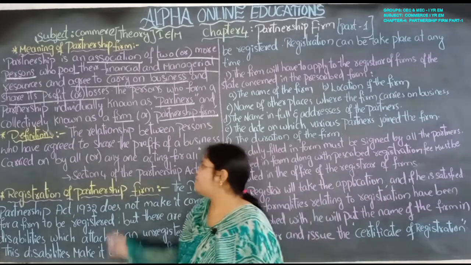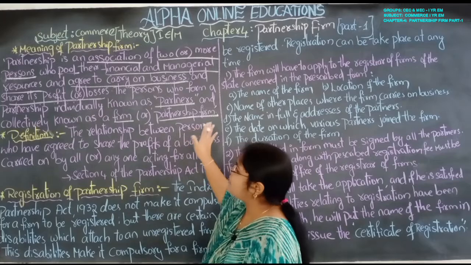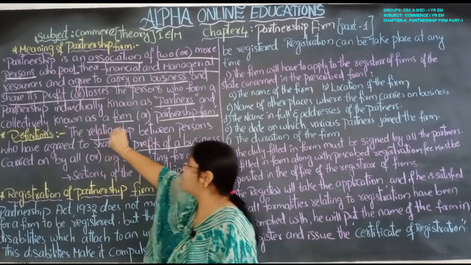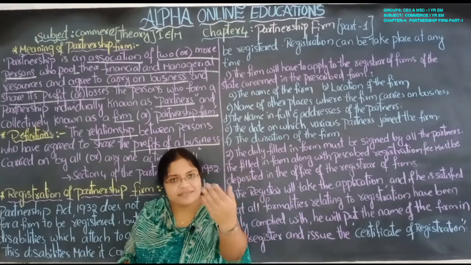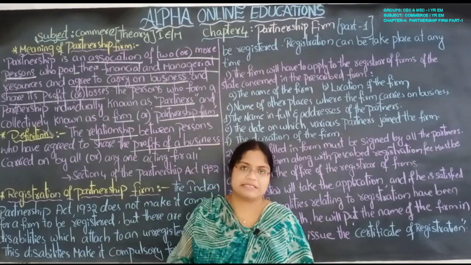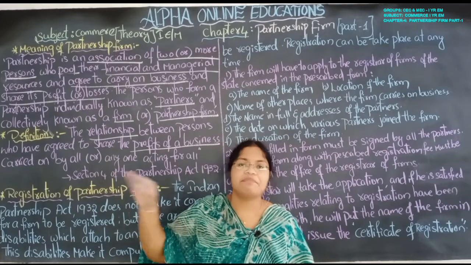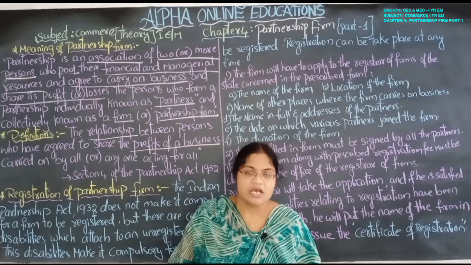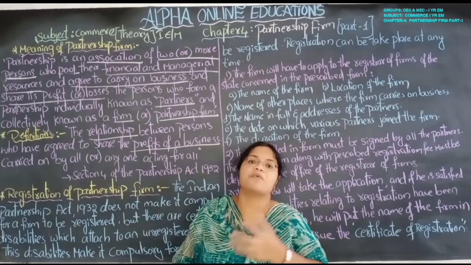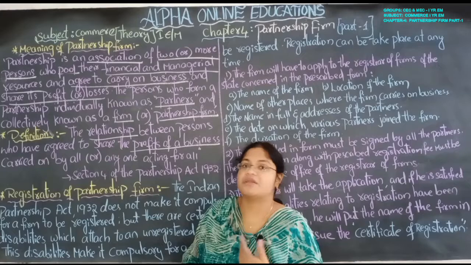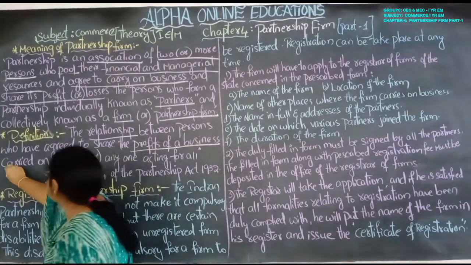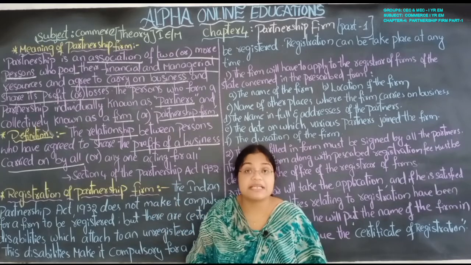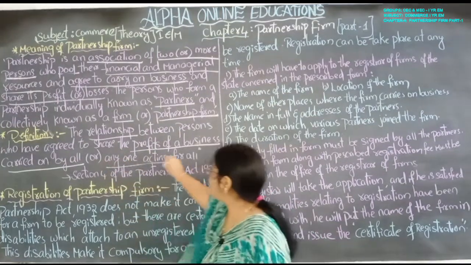Okay, next definition. The relationship between the persons who agree to share the profits of the business. It is a relationship between the persons, you and me. We are the partners. If you are starting a business, then you and me, we both are partners of that business. We start that business and we share the profits. If loss, we will share it also. Carried on by all, or any one acting for all.